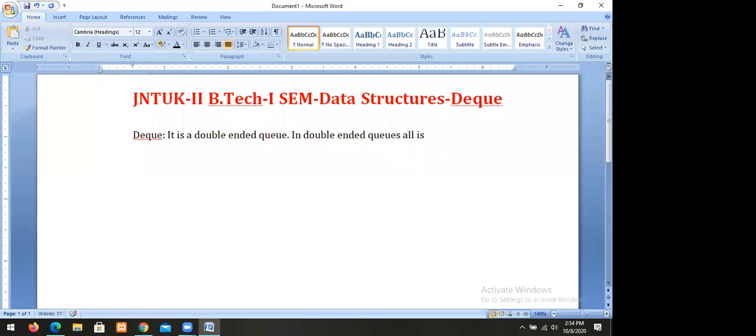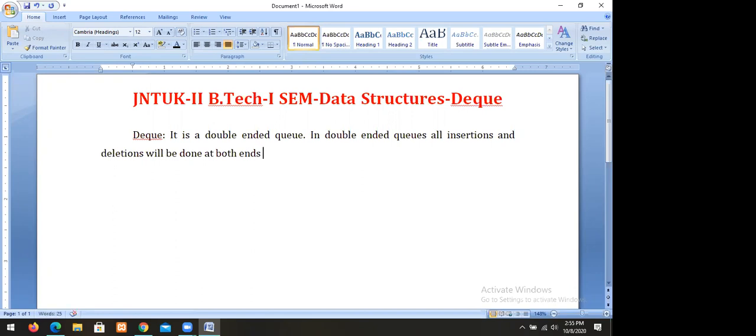In double-ended queues, all insertions and deletions will be done at both ends.